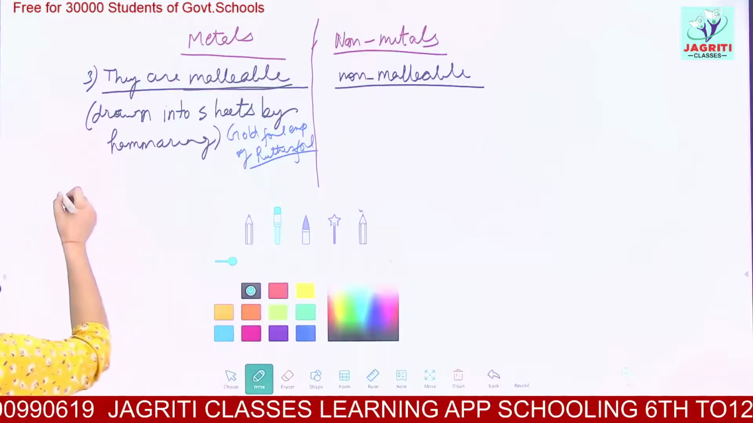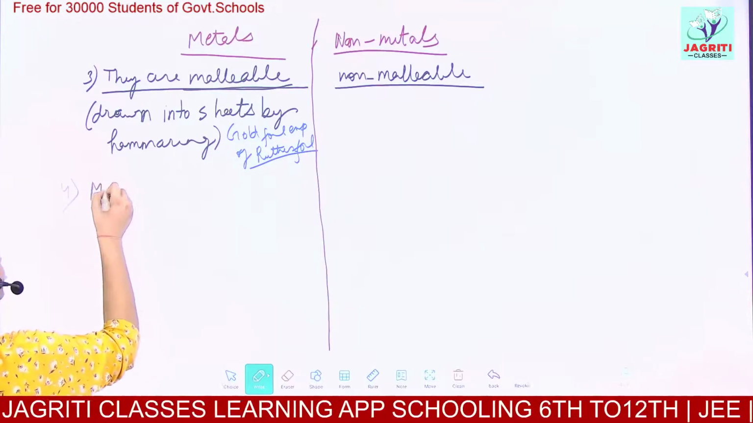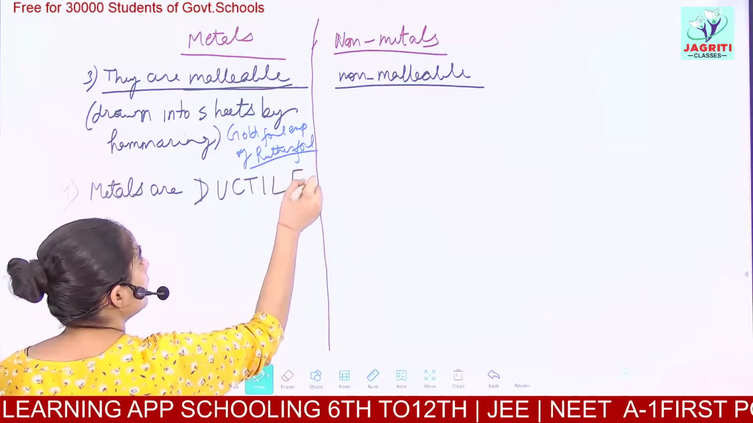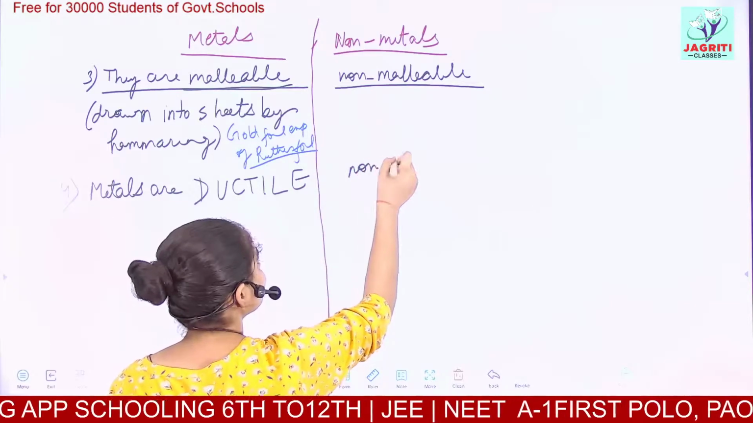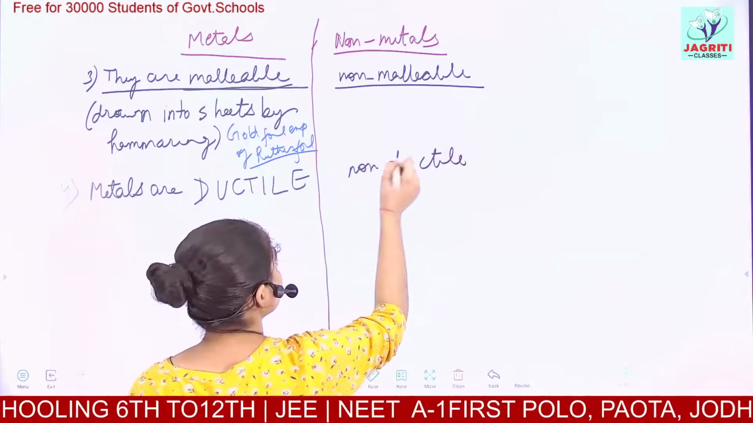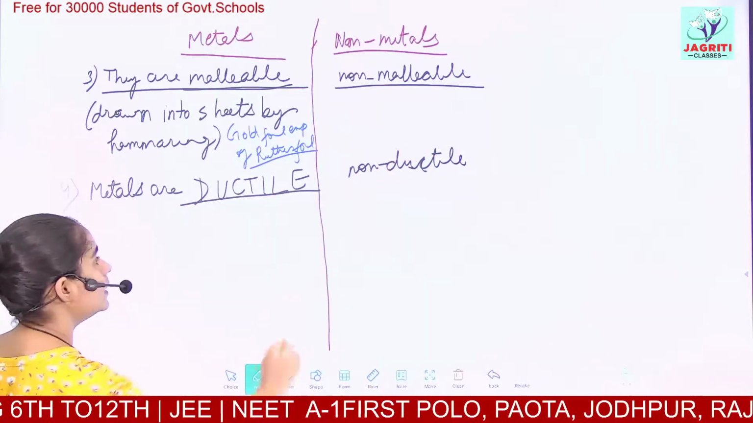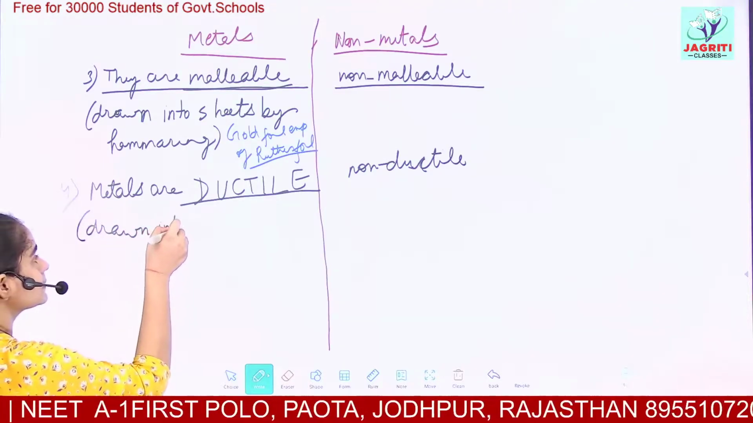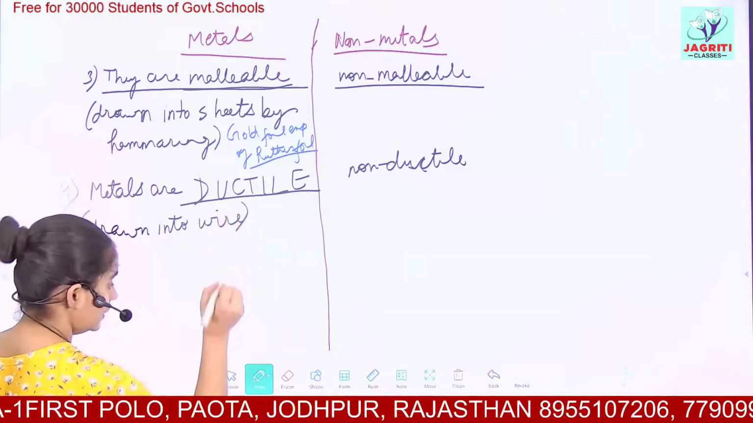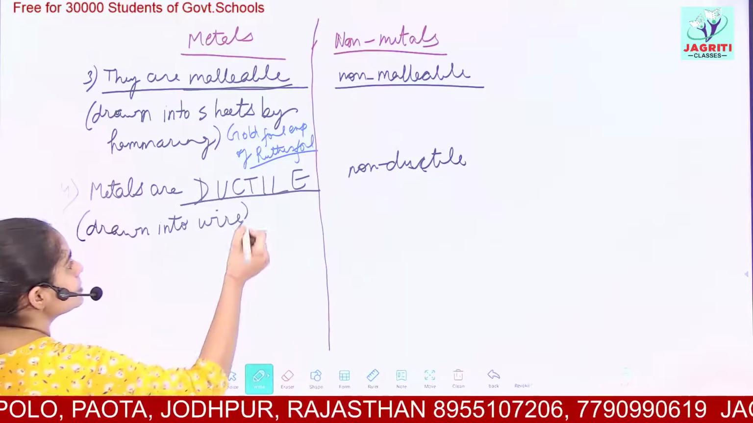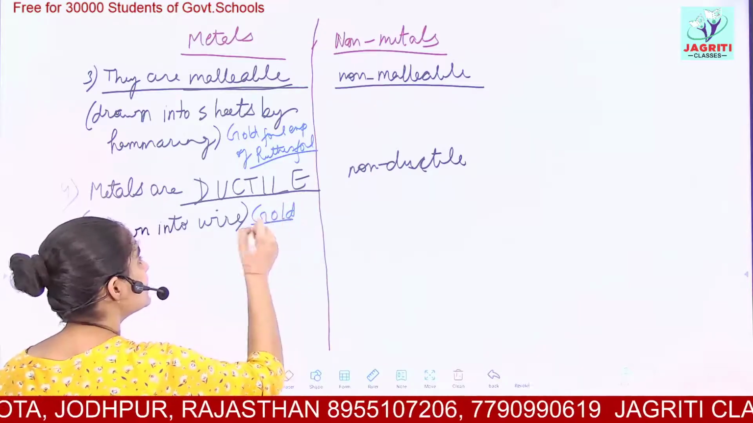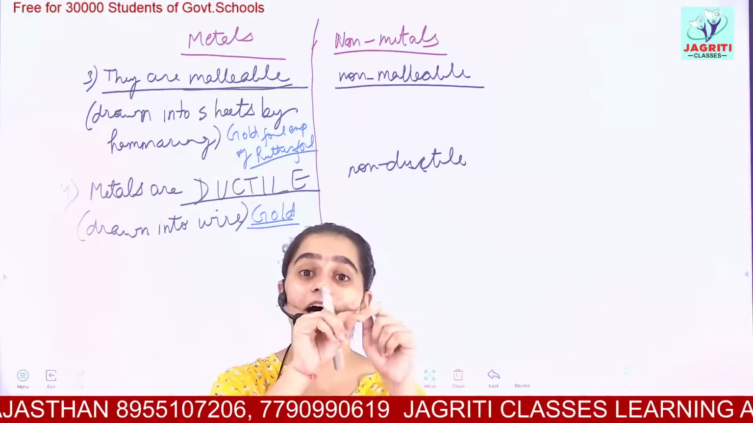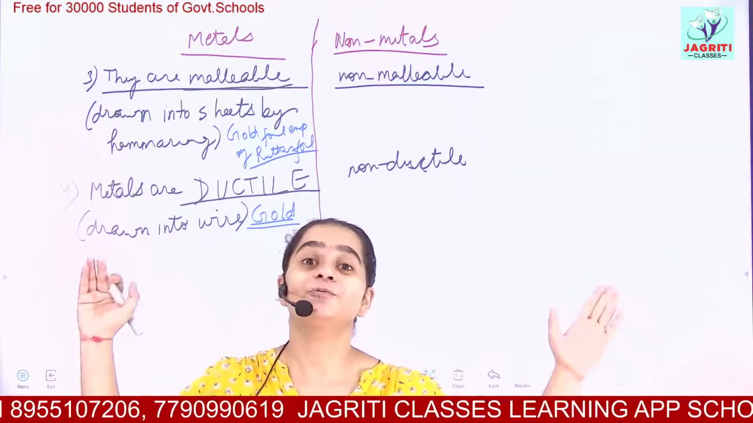The next property, our fourth property, is that metals are ductile. And non-metals are non-ductile. Okay? What does the word ductile mean? Ductile means metals can be drawn into wires. An interesting example is gold. It is said that if you have 1 gram of gold, then you can make a thin wire of the length of 2 kilometers.